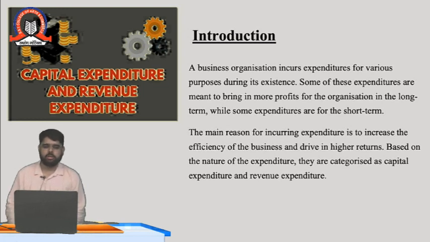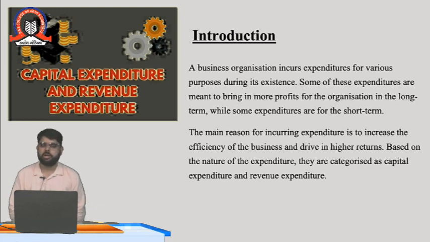We are getting more assets if we are purchasing more capital assets. The next one is the revenue expenditure. Revenue expenditure is that type of expenditure in which the assets are maintained. For example, we are repairing a machinery, so it is a revenue expenditure. Machinery is repaired for maintenance. So the expenditure for the maintenance of machinery is called a revenue expenditure.